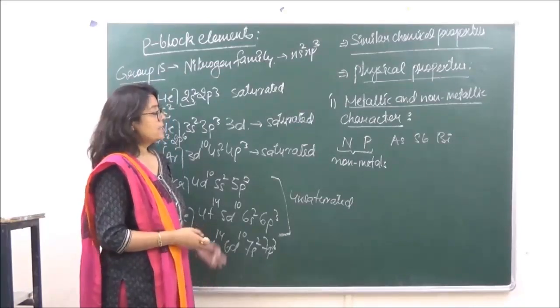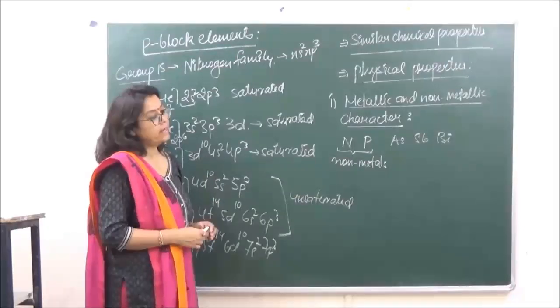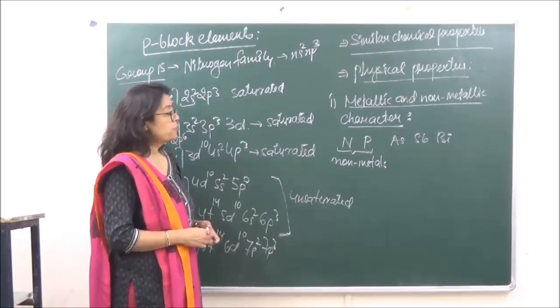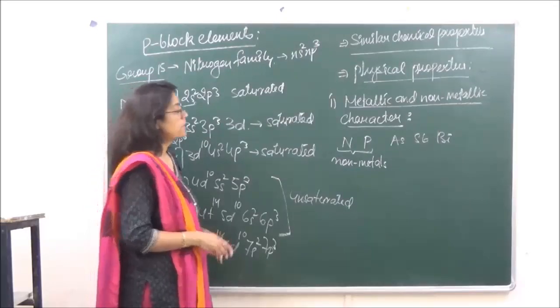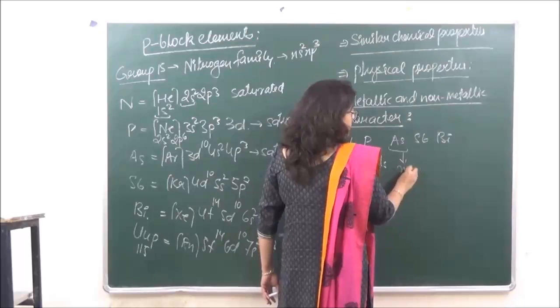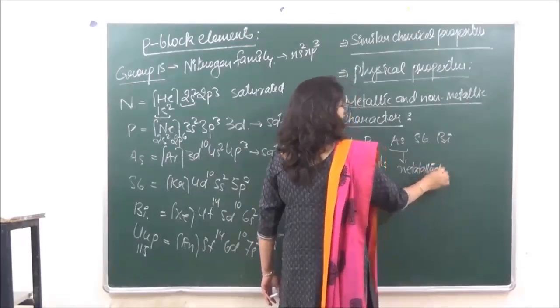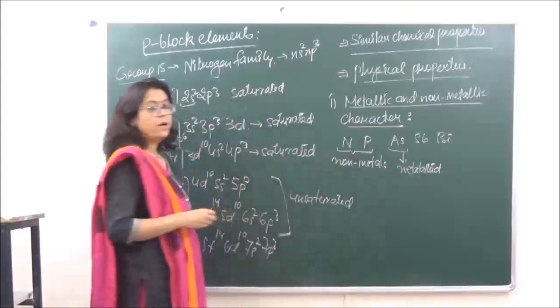So if the value of ionization energy is high, it becomes difficult to remove the electron. ठीक है? So both of these are going to be typical non-metals. When we are talking of arsenic, arsenic is going to be a metalloid.